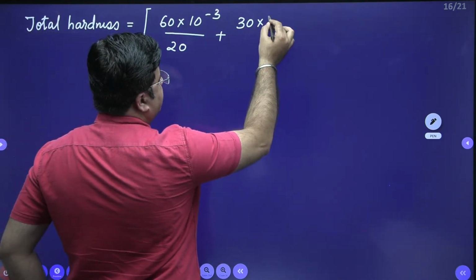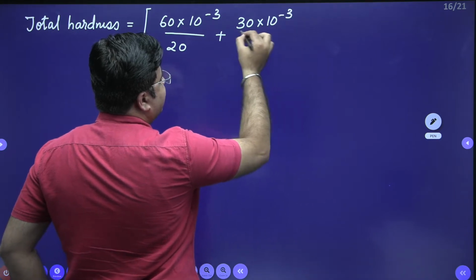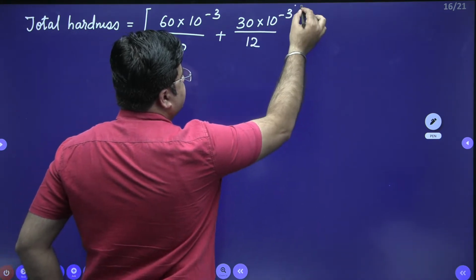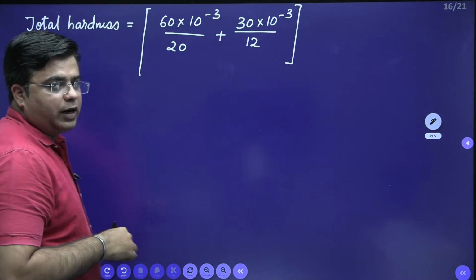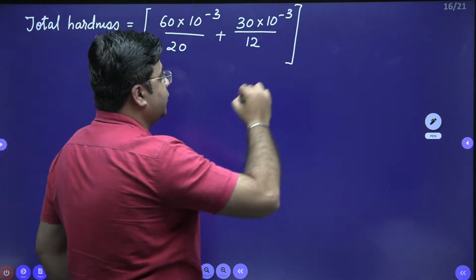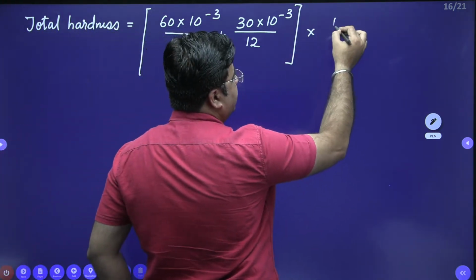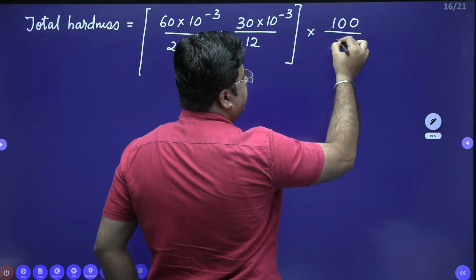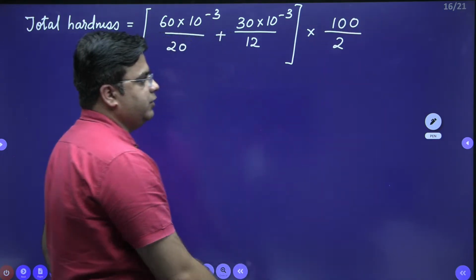This is the number of gram equivalents of hardness multiplied by the equivalent weight of CaCO3. So the molecular weight of CaCO3 is 100 divided by the valency of CaCO3, which is 2.